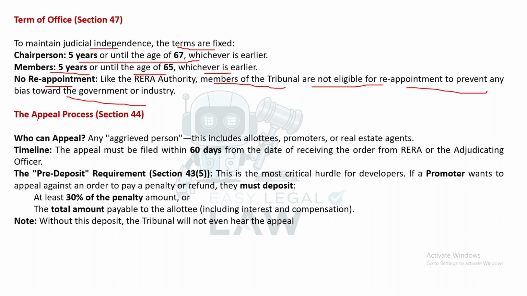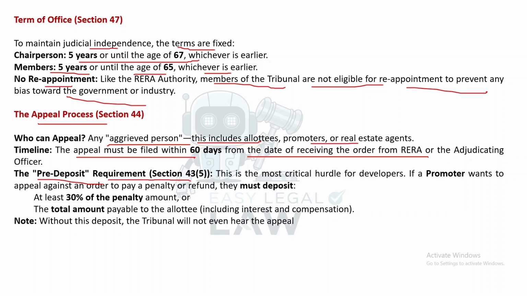The appeal process. Who can appeal? Any aggrieved person. This includes allottees, promoters, or real estate agents. Timeline. The appeal must be filed within 60 days from the date of receiving the order from RERA or the adjudicating officer. The pre-deposit requirement.